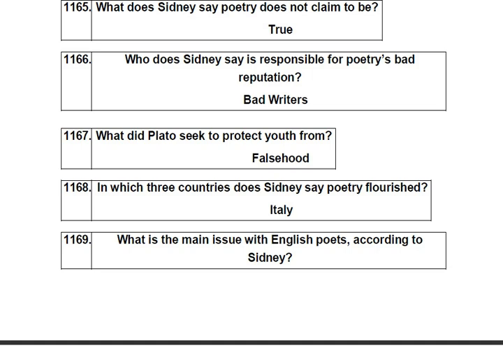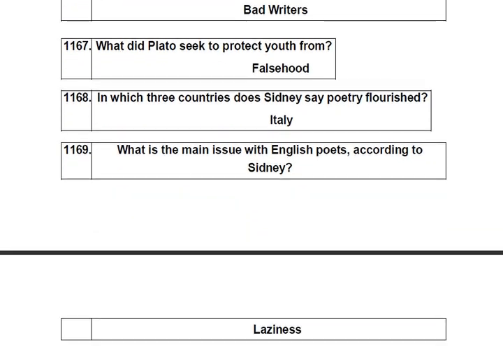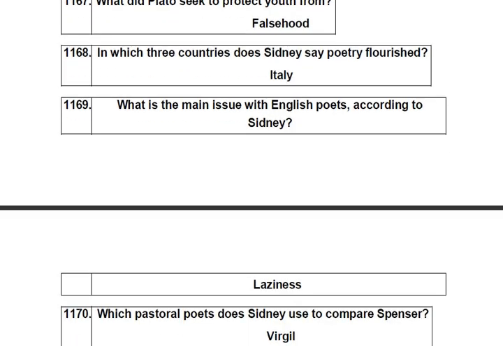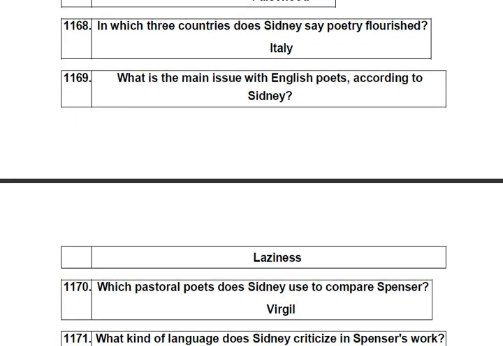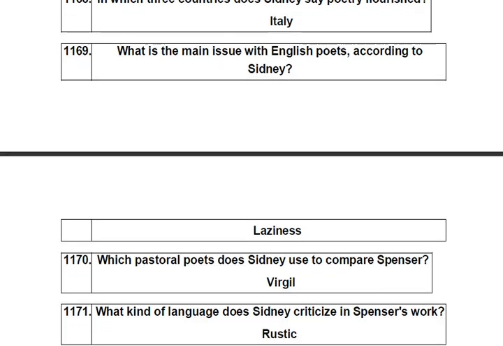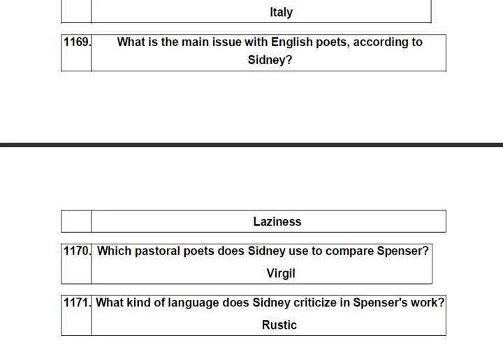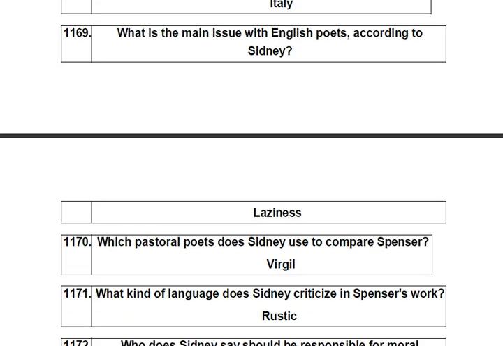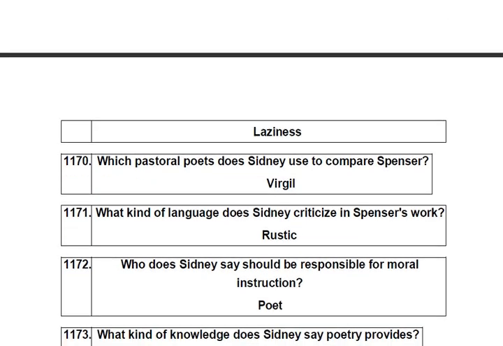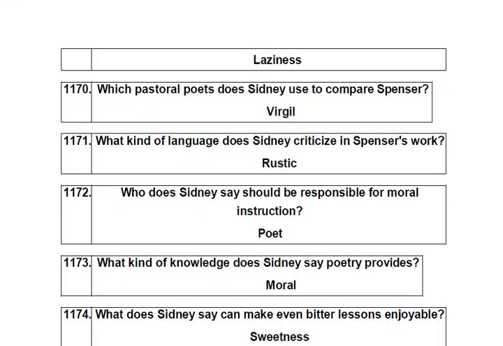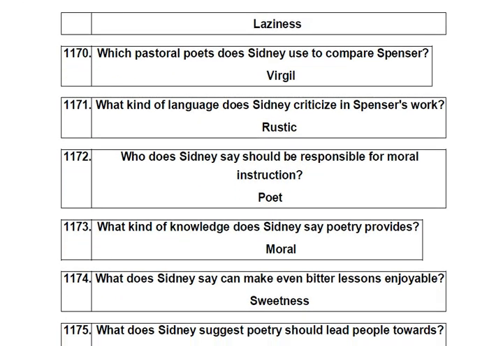In which countries does Sidney say poetry flourished? Italy. What is the main issue with English poets according to Sidney? Laziness. Which pastoral poet does Sidney use to compare Spenser? Virgil. What kind of language does Sidney criticize in Spenser's work?